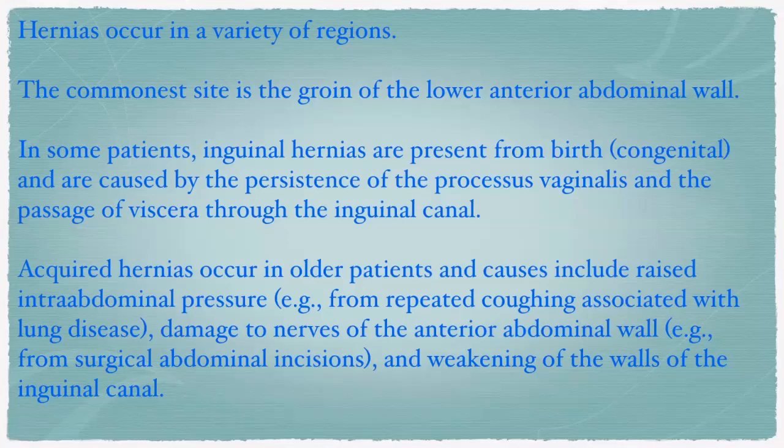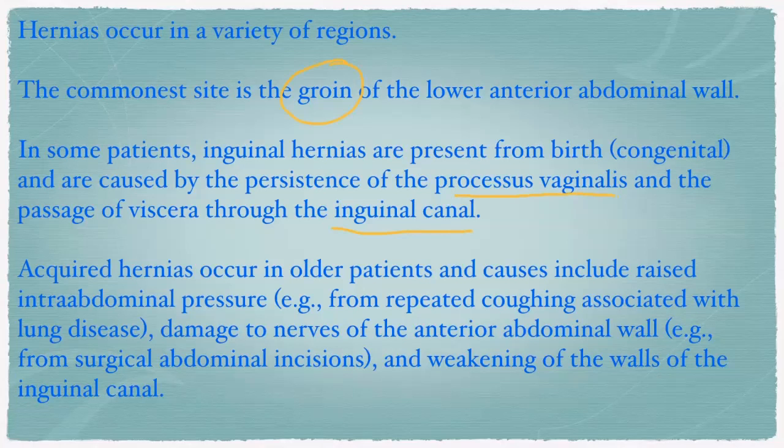Hernias occur in a variety of regions. The commonest site is the groin of the lower anterior abdominal wall, because the groin is the weakest area in the anterior abdominal wall. In some patients, inguinal hernias are present from birth, congenital, and are caused by the persistence of the processus vaginalis and the passage of the viscera through the inguinal canal. We have already seen that.